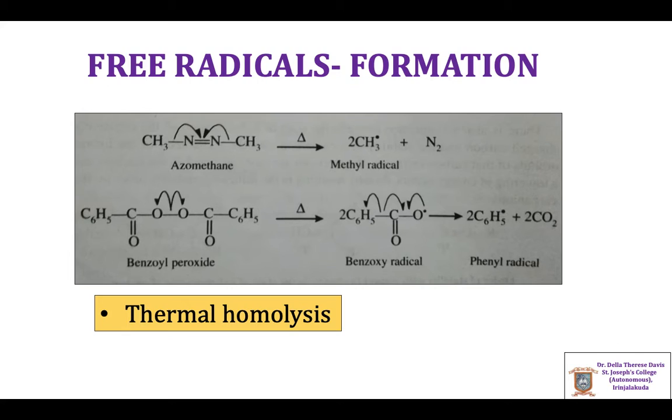Similarly, benzoyl peroxide decomposes in the presence of heat to give benzoxy radical, which is again unstable, and it decomposes to give phenyl radical plus 2 molecules of carbon dioxide.